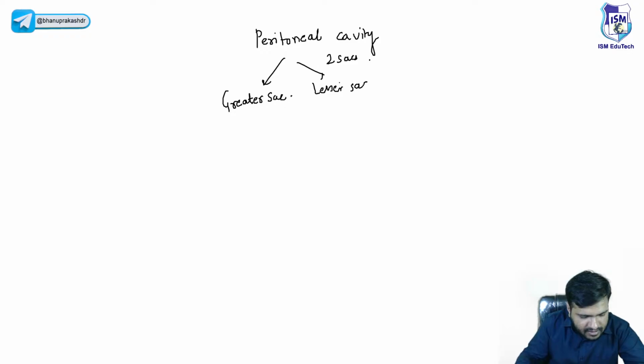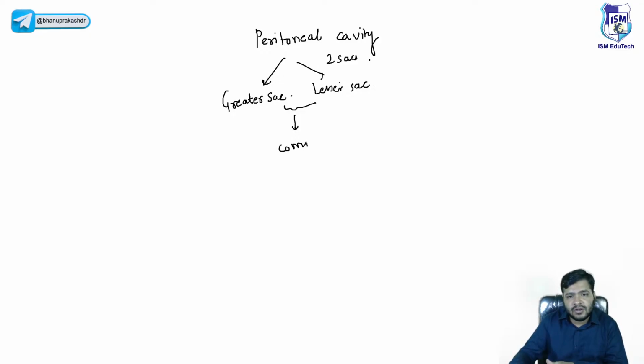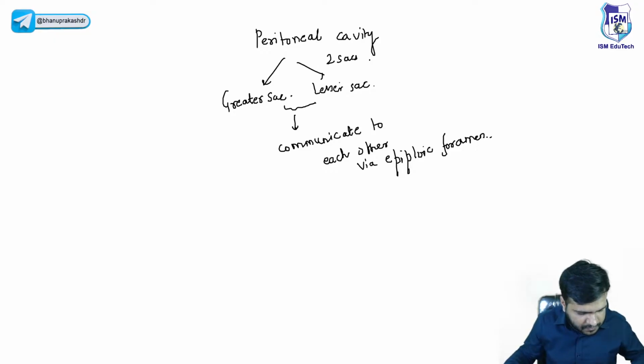They communicate with each other via the epiploic foramen.